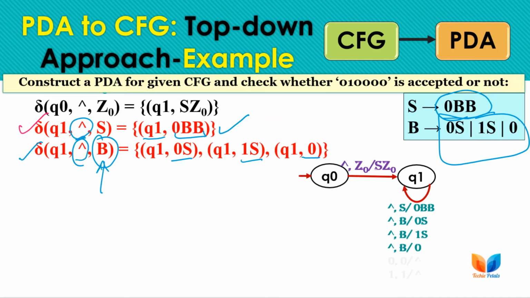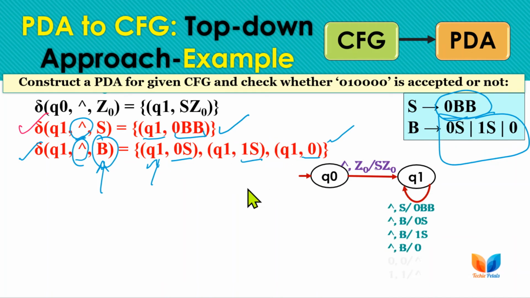So from B we move to Q1 and replace B with 0S, 1S or 0, depending on the input string. We have to take one of these transitions depending on the input string, but we have to give the option for all. So we have mentioned all the transitions here, but depending on the input string, at a time we will substitute only one transition or one right hand side.